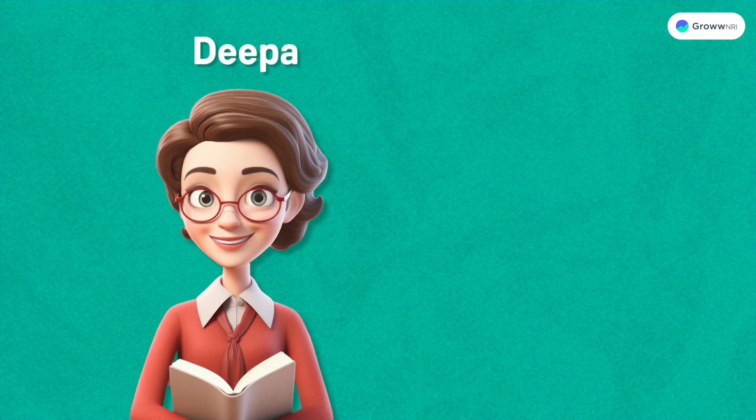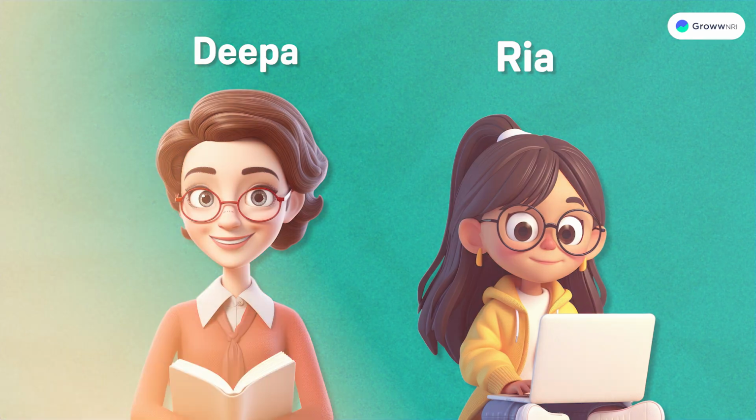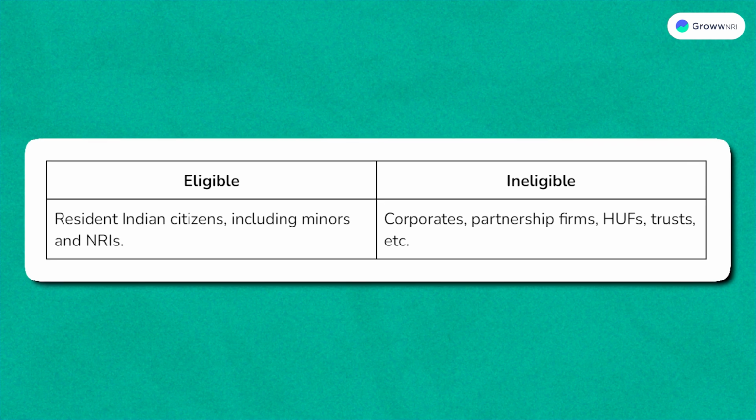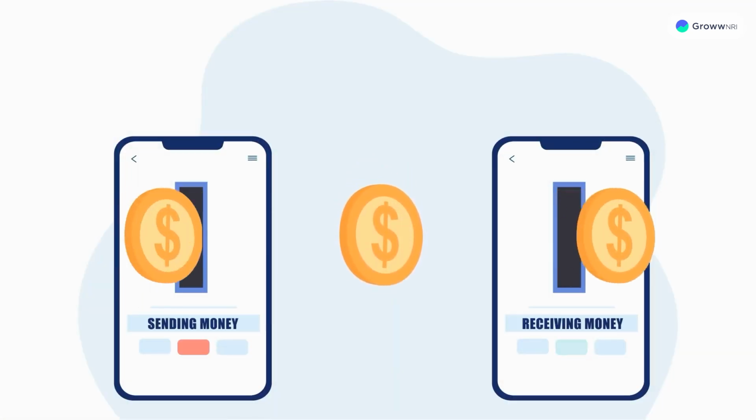Let's understand this with an example. Meet Deepa, an NRI who wants to fund higher education for her niece Riya, who's studying in the UK. Thanks to LRS, Deepa can remit up to $250,000 a year for this goal from her NRE or NRO account. That said, let's take a look at who can and cannot use LRS before moving on to the next section. Let's quickly summarize it with a table. In short, LRS allows Indian residents and NRIs to open the gateway for seamless money transfers overseas.